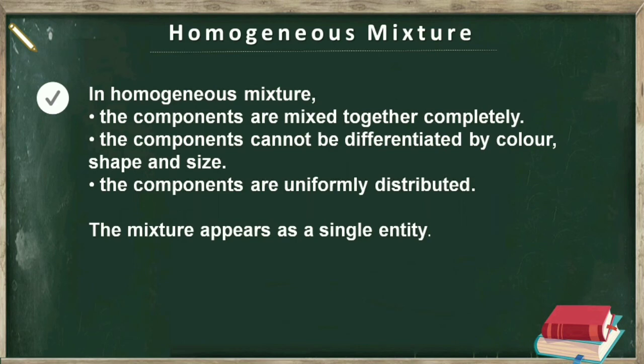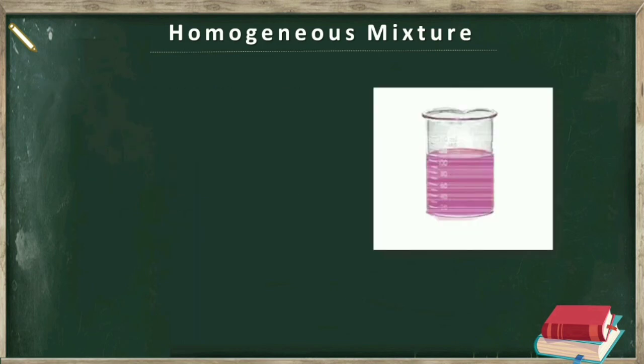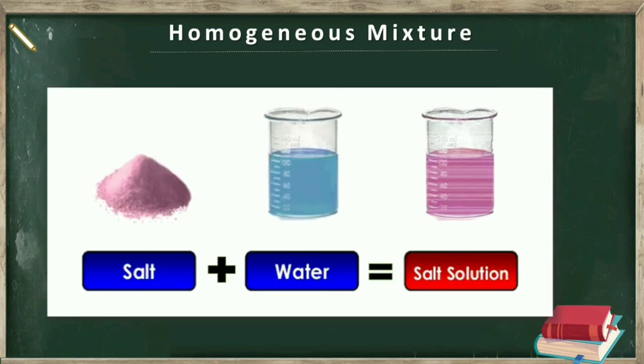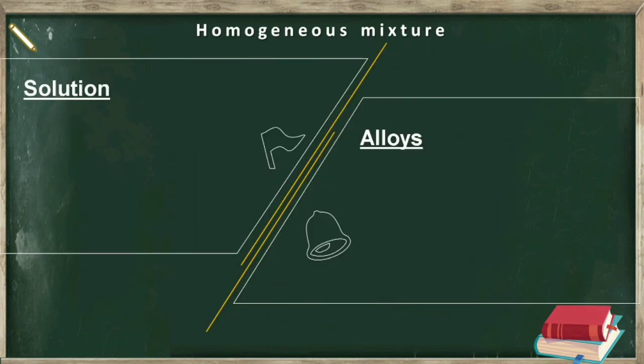For example, see this mixture. Can you tell which components or how many components are present in it? Obviously, no. Actually, it is salt solution and it contains salt and water. But due to uniform distribution of salt particles in water, it appears as one single entity. So it is a homogeneous mixture. Homogeneous mixtures are generally found in two forms, that is, solutions and alloys.